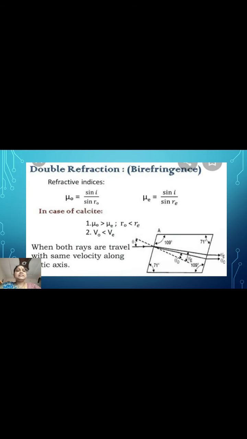For the refractive indices of the ordinary and extraordinary rays, mu naught is equal to sin I by sin R naught, and mu E is equal to sin I by sin RE. In case of calcite, mu naught is greater than mu E, since R naught is less than RE. Here R naught and RE are the angles of refraction of the ordinary and extraordinary rays. Both rays travel with the same velocity along the optic axis.